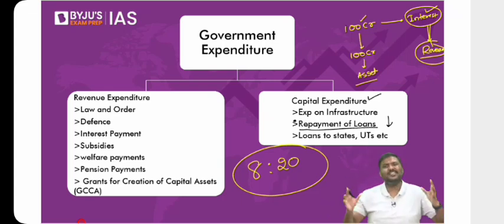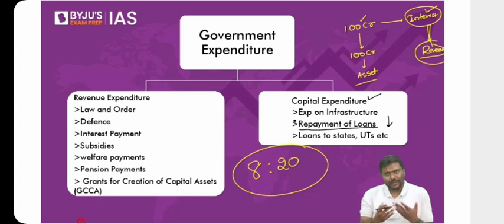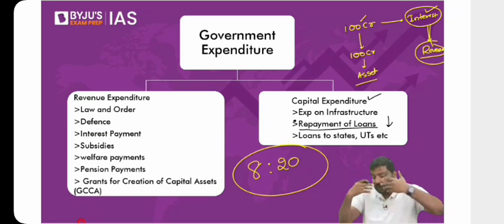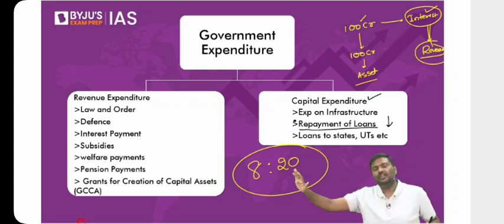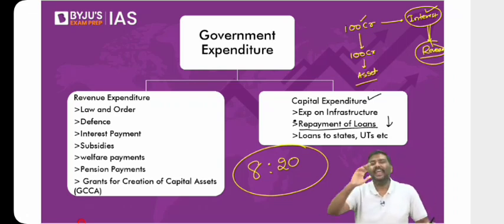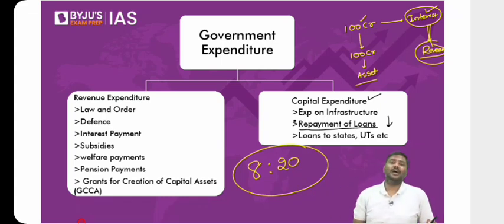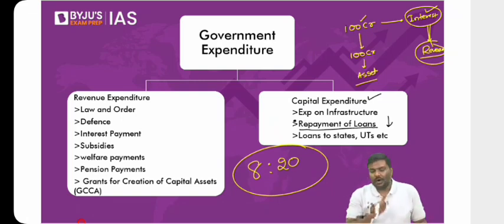Whenever you want to spend 45 lakh crore rupees, you should have 45 lakh crore rupees. But in the non-debt creating receipts, you will not be able to collect 45 lakh crore. You will be able to collect somewhere around 28, 29, 30 lakh crore. So you have a total expenditure of 45 lakh crore rupees, but you are able to collect only around, let's say, 28 lakh crore rupees. Now tell me, what will you do? You'll simply borrow from the market. And that market borrowing is nothing but fiscal deficit.